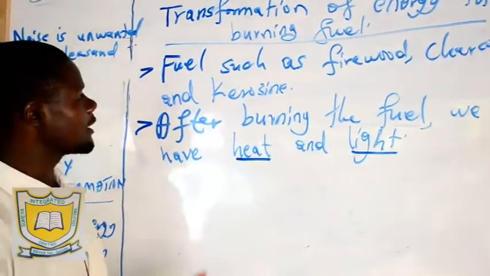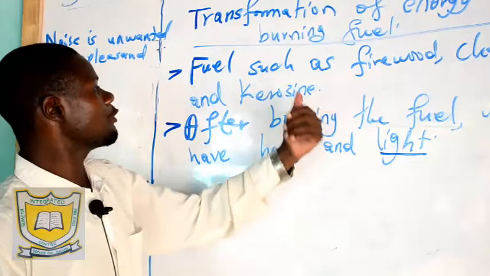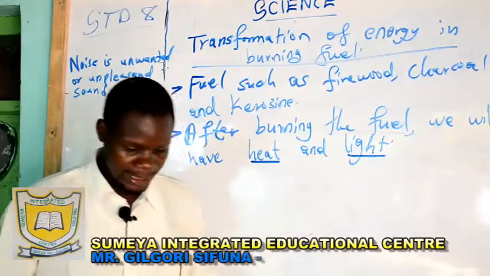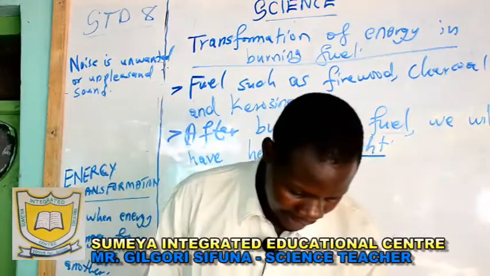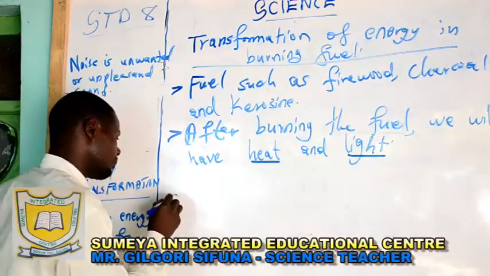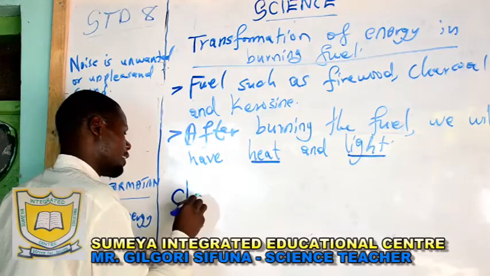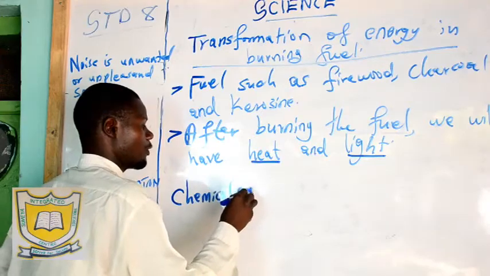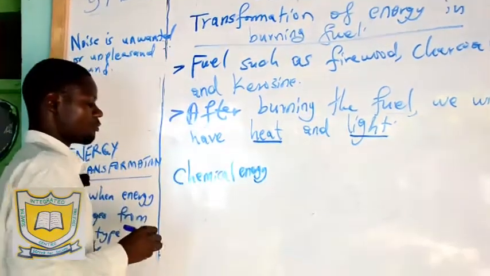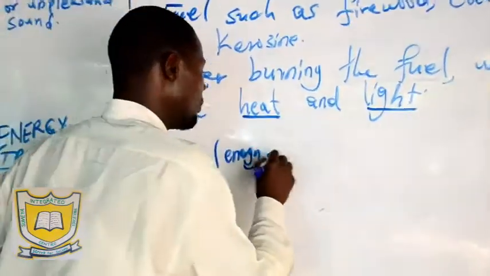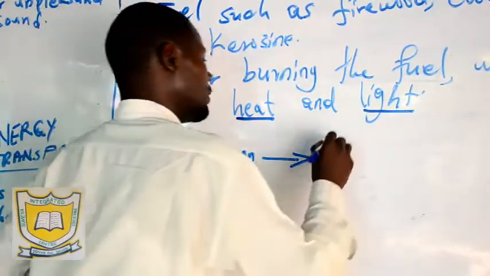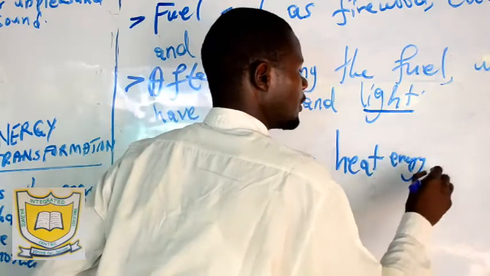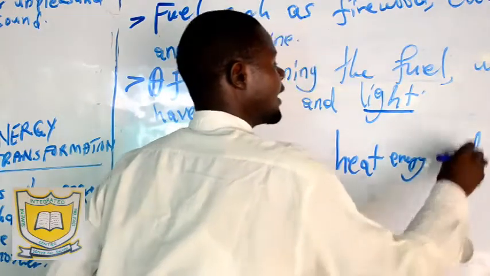We have only transformed, we have not changed, but we have transformed this energy which was chemical to heat and light energy. It can be stated like this: chemical energy, and then we are transforming the chemical energy into heat energy and light energy.